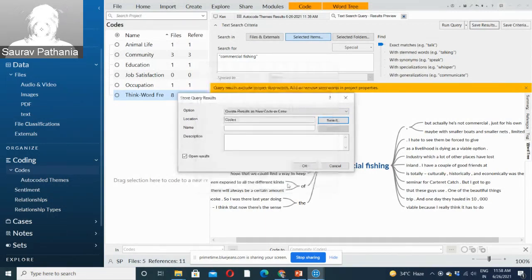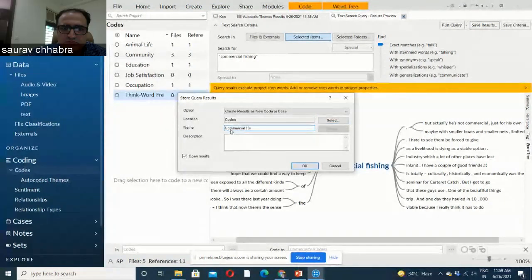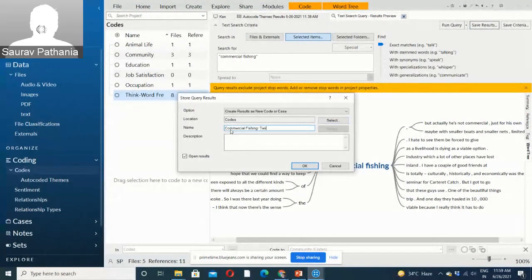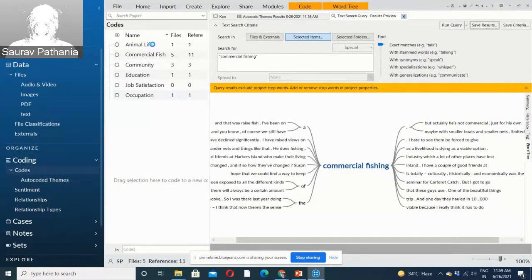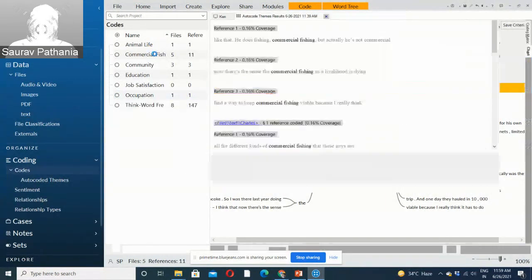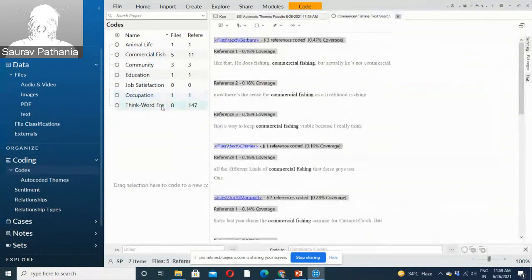Okay, and I want to name it commercial fishing text search, just for my reference, so I know that it's coming from text search. So this has been saved here under commercial fishing.